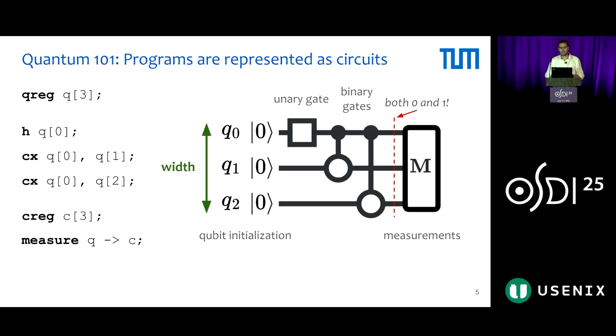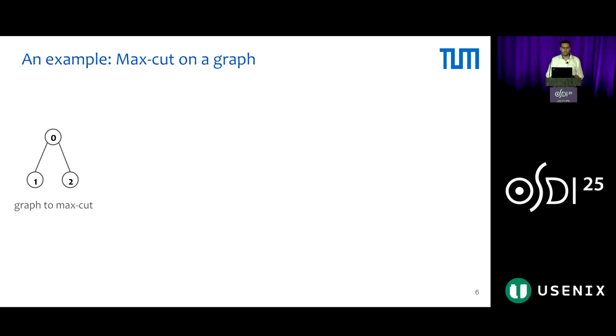Quantum circuits are characterized by 2 properties. The first is the number of qubits, which is the width, and the second is the number of consecutive gates, or depth. Also, in this representation, time flows from left to right. Using this quantum circuit abstraction, let us explain how a quantum application works.